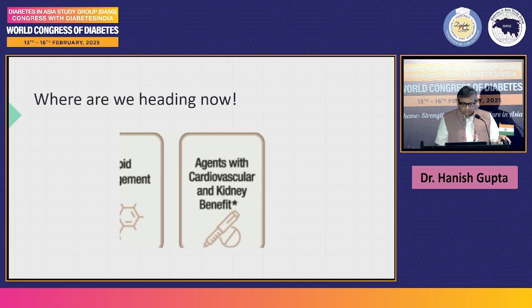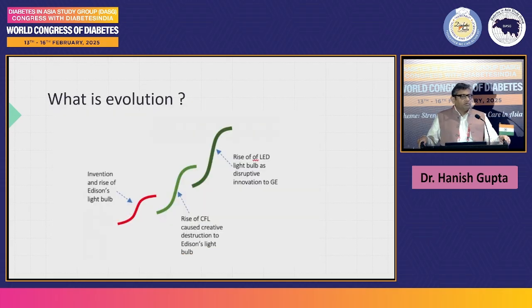And in spite of the fact, now what is evolution? Evolution is not something that is always happening in the nature. Evolution is also happening in science. Just to put it in perspective, we started with the Edison's bulb, which is a light bulb, the common light bulb that we used to use. Then we started to use the tube lights, which were CFLs.